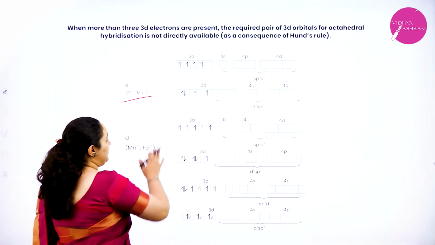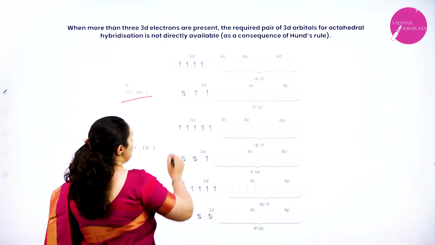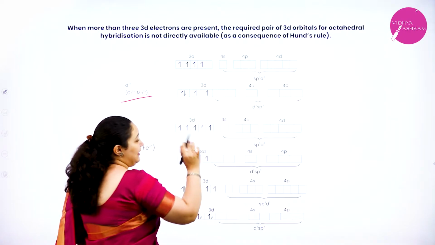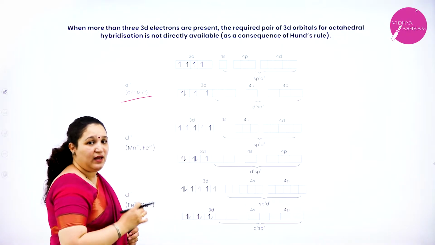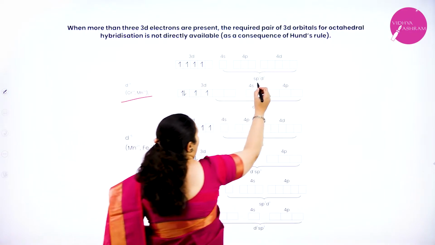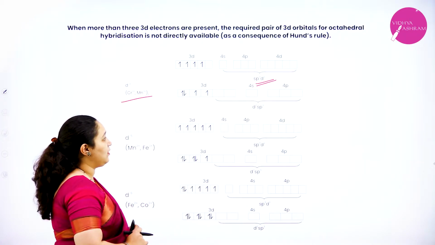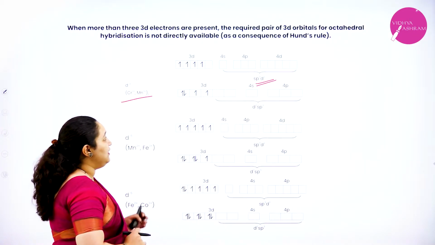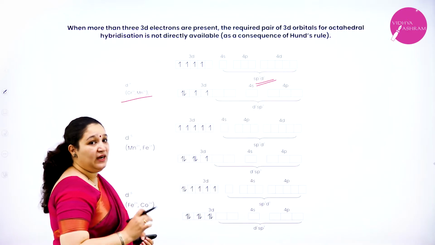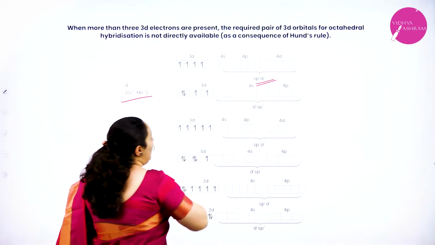Now in this particular metal ion, you can see if the ligand which is approaching is a weak field ligand, then sp3d2 hybridization will take place.